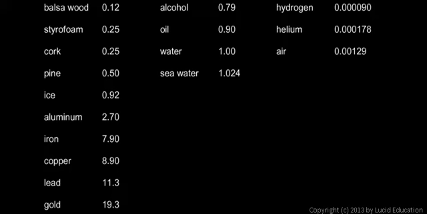Metals tend to be heavier than wood, for example. Aluminum, one of the lightest metals, has a density of 2.7, and other metals you see have a density that's much larger. Iron and copper are much heavier than aluminum. Lead is very heavy. If you've ever held a piece of lead, like a fishing weight or a shot put, you recognize that it's very heavy for its size. There's a lot of material packed into a given volume, a lot of grams in a given cubic centimeter.